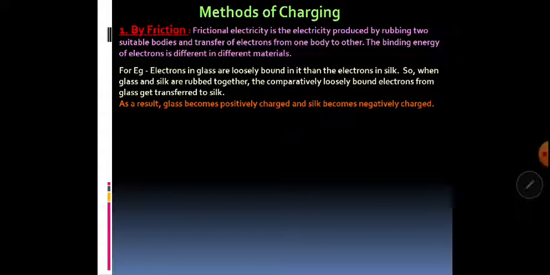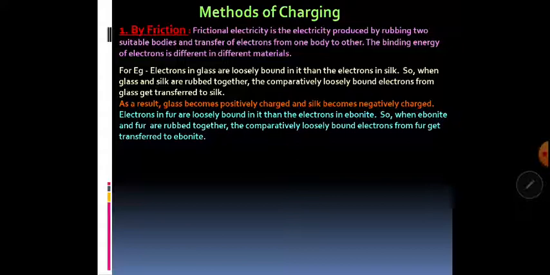In the case of a plastic comb and hair, the plastic comb gains electrons from our hair and the hair loses electrons. As a result, the plastic comb is negatively charged and our hair is positively charged. Similarly, if we talk about ebonite, and we rub ebonite with fur, the electrons in the fur are more loosely bound than in ebonite. That means ebonite will gain electrons and fur will lose electrons. As a result, the ebonite will acquire negative charge and fur will acquire positive charge.